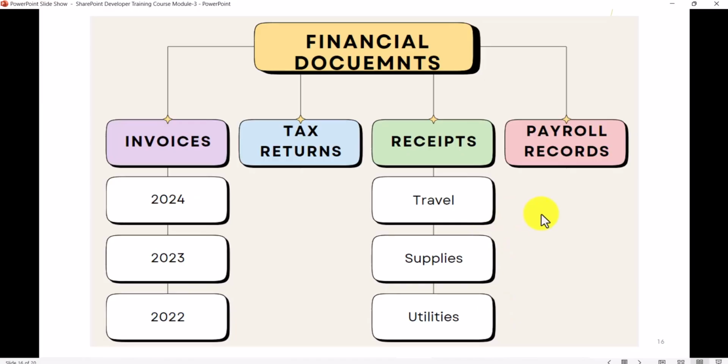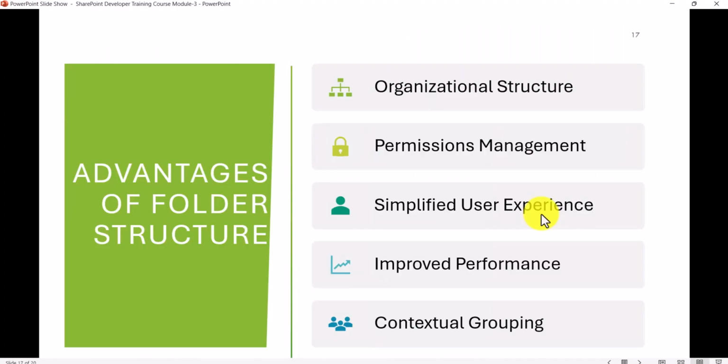Now let's check out first of all a few of the advantages that you will get. And there is the metadata structure, we will discuss those things also. Now let's first understand this folder structure. Of course, these things are there in SharePoint, that means people are using it, and we will see what advantages you will get and what the disadvantages are.